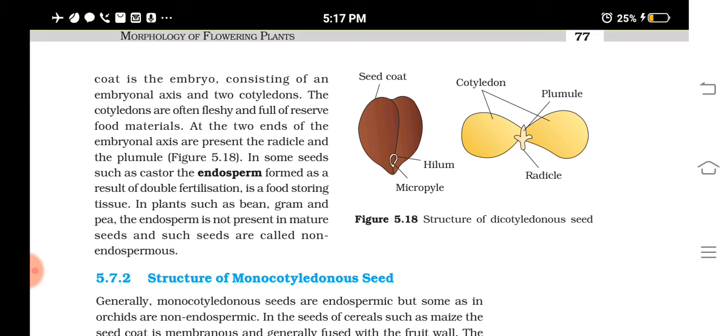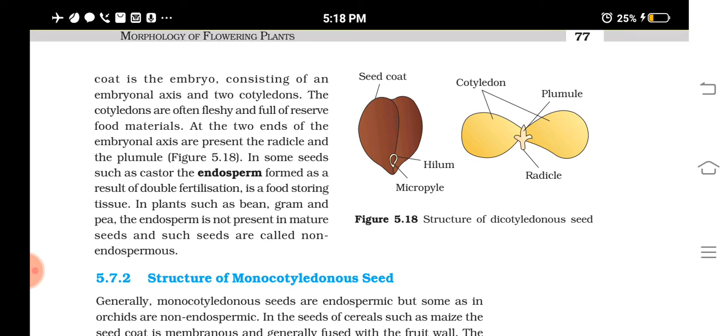Understood? Then next, in some seeds such as castor seeds, or in almost all monocotyledon seeds, which do not have two cotyledons but only one cotyledon, there is a tissue called endosperm.